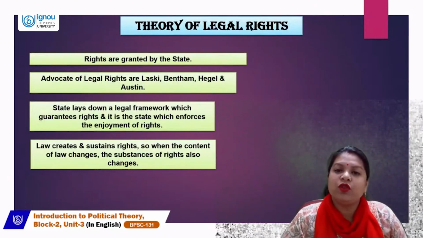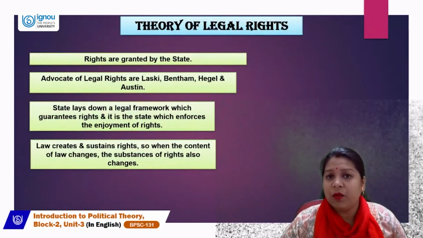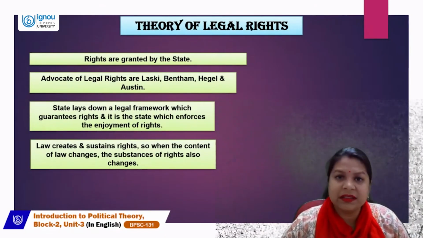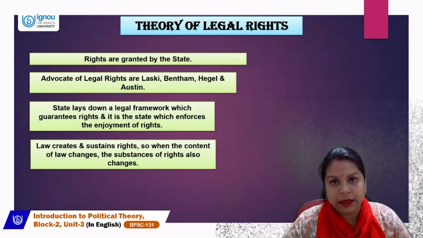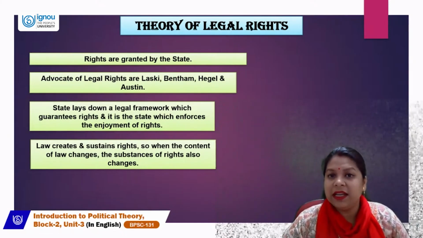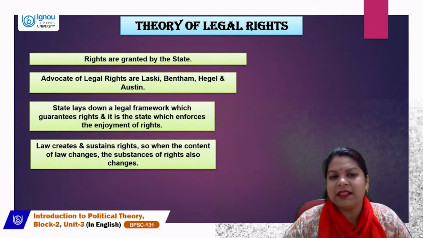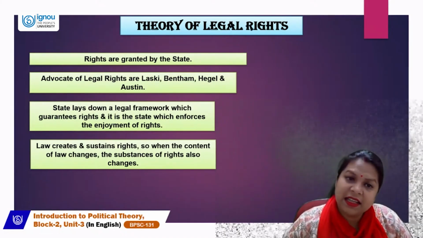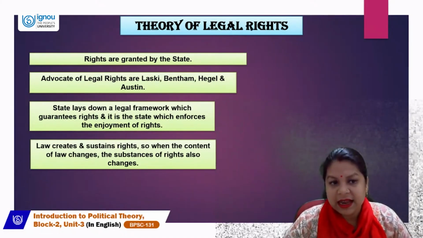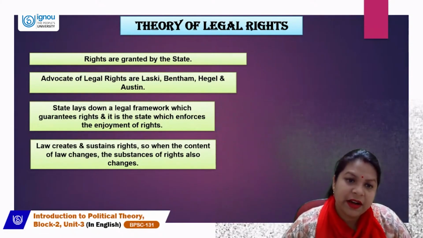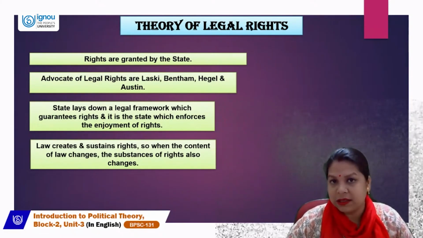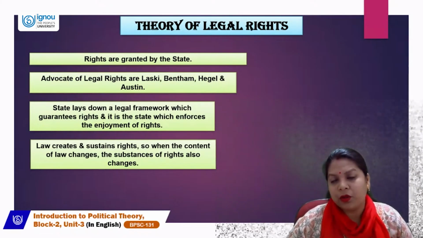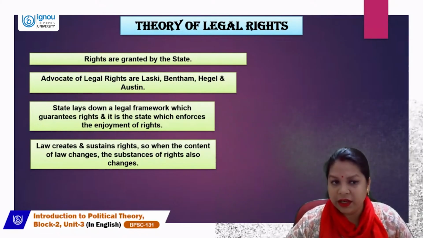Now let's move on to the theory of legal rights. So what is a legal right and how is it different from natural rights? Rights here are granted by the state. The proponents of the theory of legal rights say that it is the state who is granting the rights. Who advocated these legal rights? It is Laski, Bentham, Hegel, and Austin. So these thinkers are the proponents of the theory of legal rights.